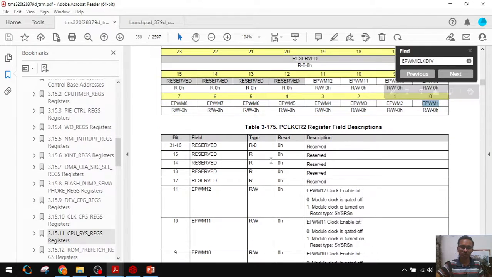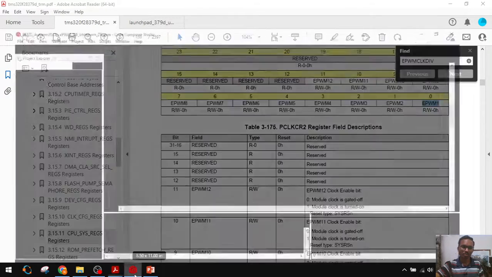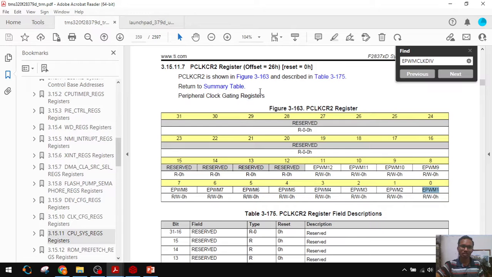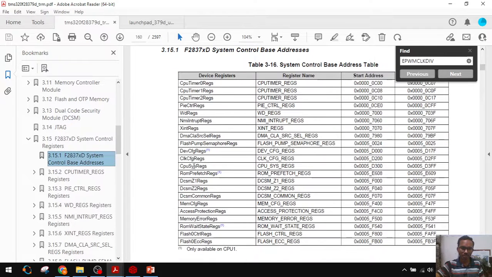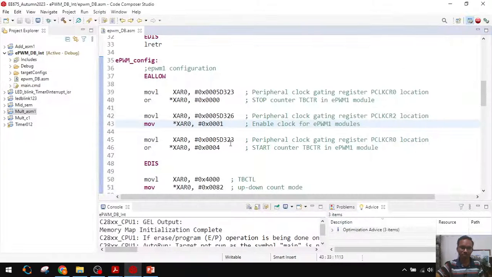For that you have to write 1. What is the offset? 26. What is the base? Base is the same, 5D300 plus offset 26. In this register I am writing 1 to enable the clock gating to the ePWM 1 module.